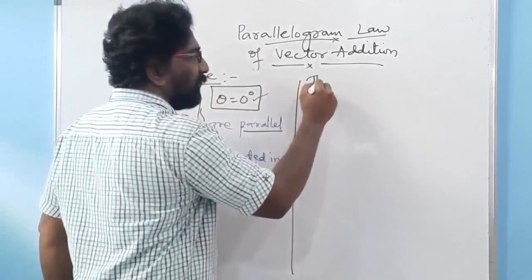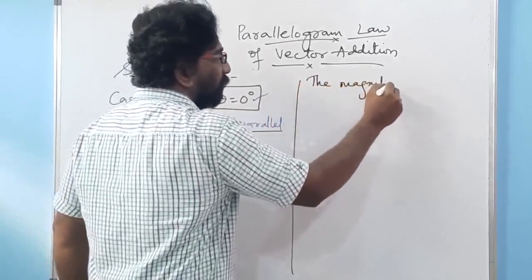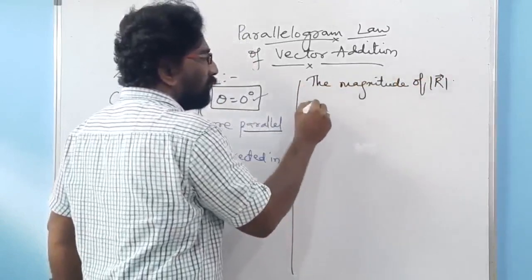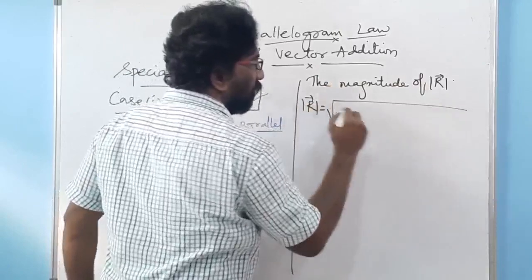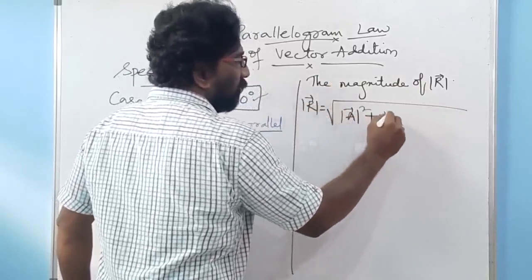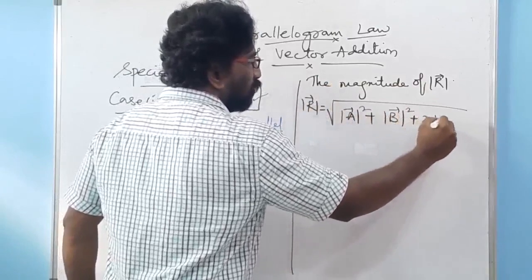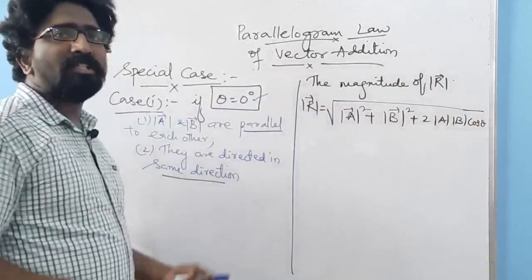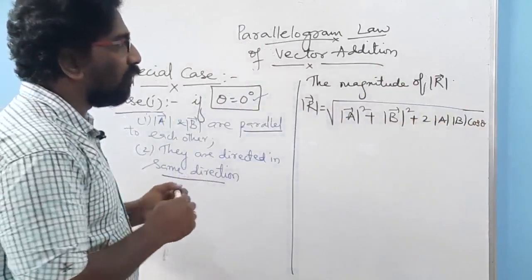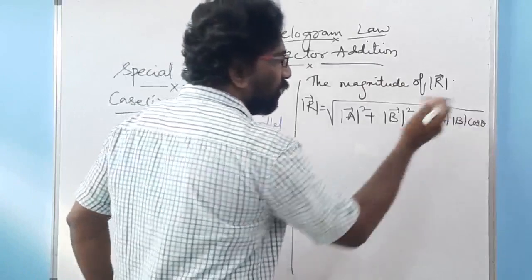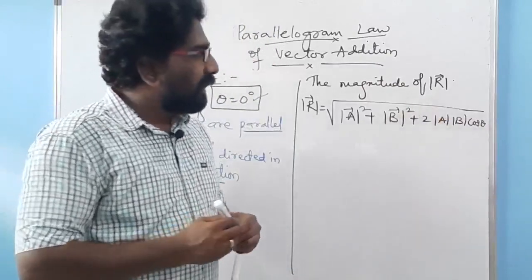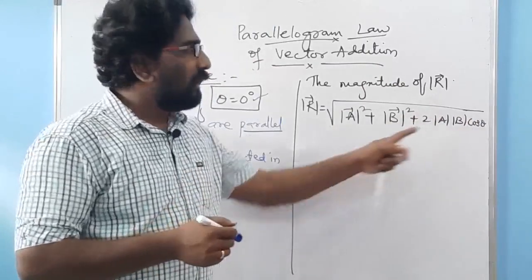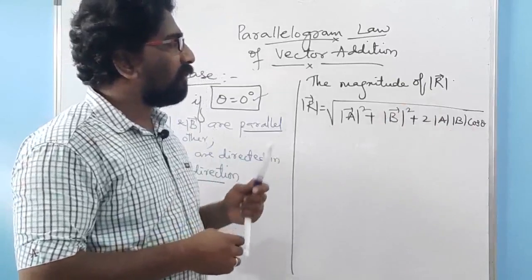Let us see with respect to magnitude. What happens to the magnitude of R? We know the formula for magnitude, that is under root of vector A square plus vector B square plus 2AB cos theta. What happens if theta equal to 0? We know that cos 0 is totally equal to 1. The trigonometric value of cos 0 equals 1.